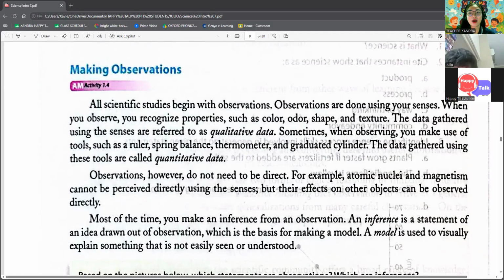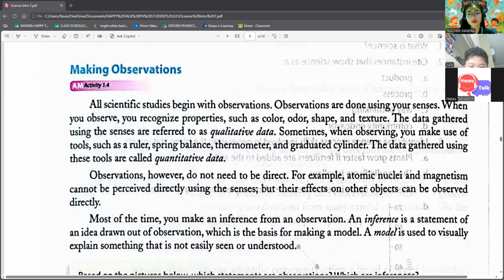When you observe, you recognize properties such as color, odor, shape, and texture. The data gathered using the senses are referred to as qualitative data. Okay. So in your own answer, what is qualitative data based on what you've read? And also quantitative.